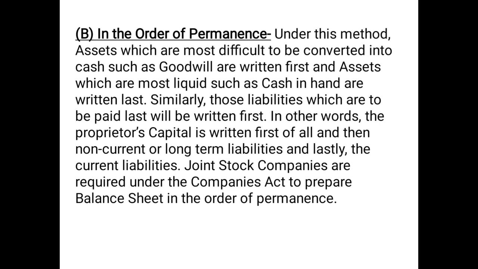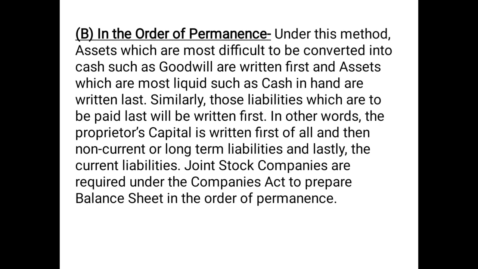Similarly, in case of liabilities also, if we are following the order of permanence, the most fixed or non-current liability, for example capital, will be shown first, then the long-term loans, followed by the current liabilities. So under this method, assets which are most difficult to be converted into cash, such as goodwill, are written first, and assets which are most liquid, such as cash in hand, are written last.